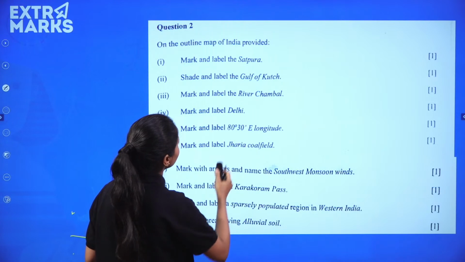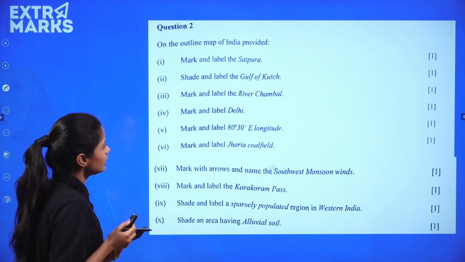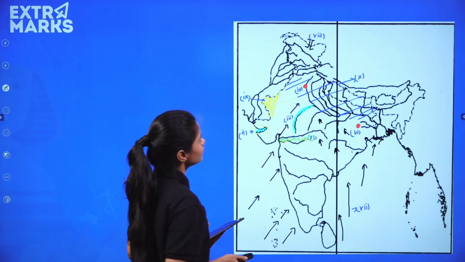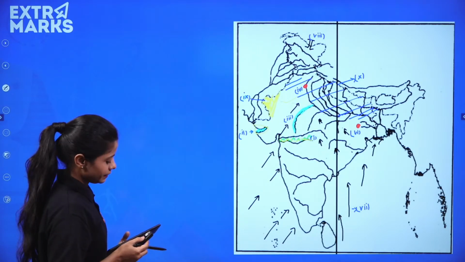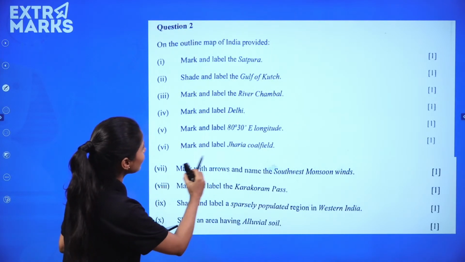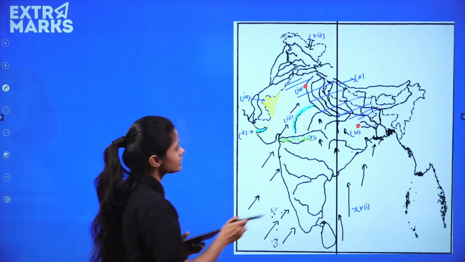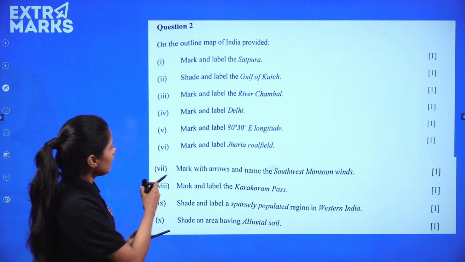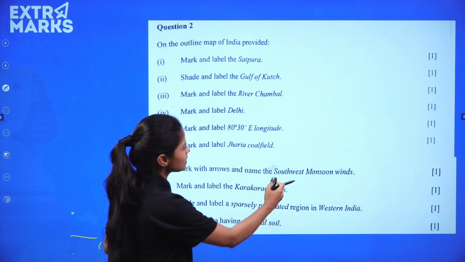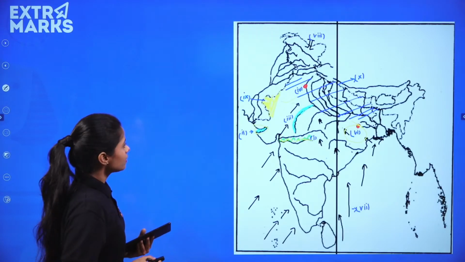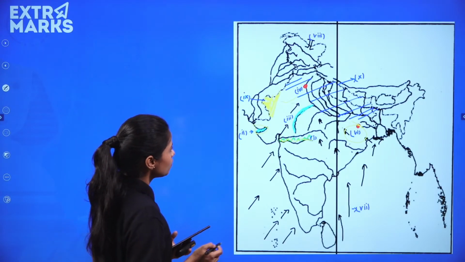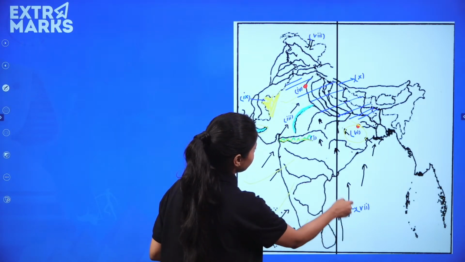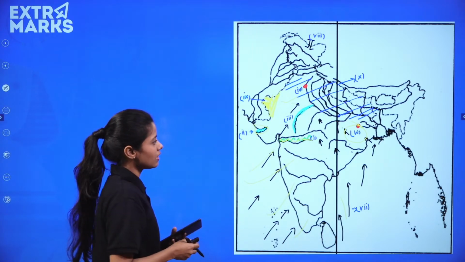Mark and label 80 degree 30 E longitude, you have to mark, right? Have the longitude here with us. Then mark and label Jharia coalfield, very simple to understand here. Mark with arrows and name the southwest monsoon winds. So you have the southwest monsoon winds flowing here. All these are marked here, right?